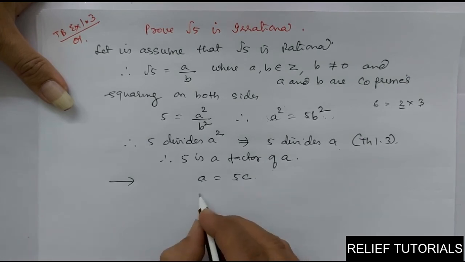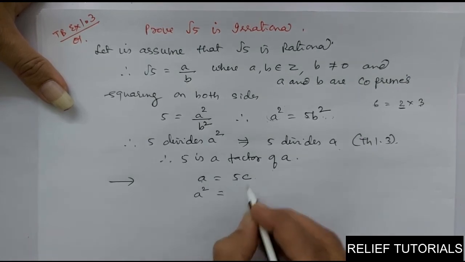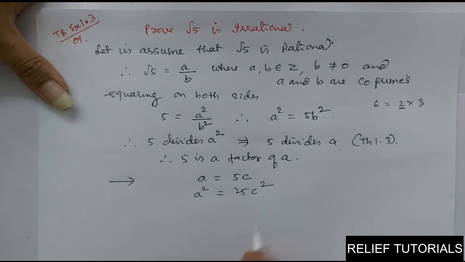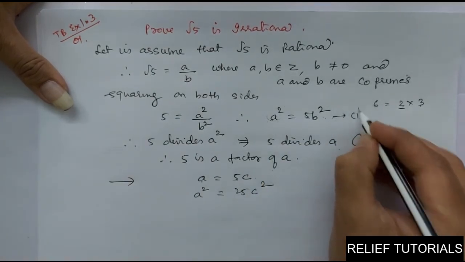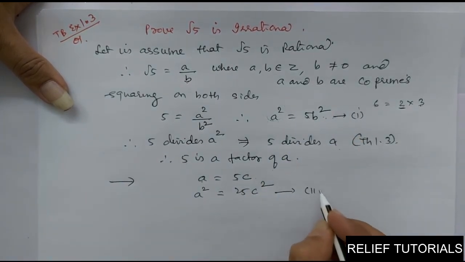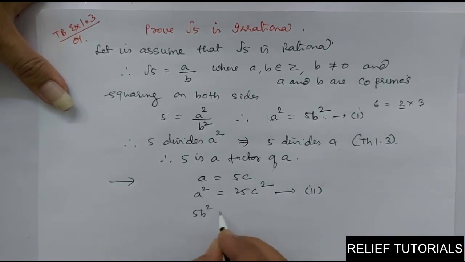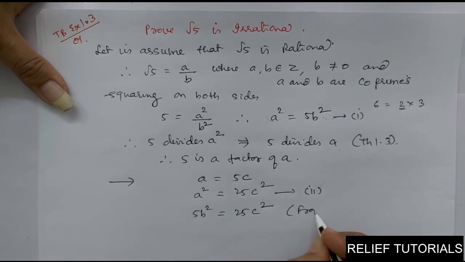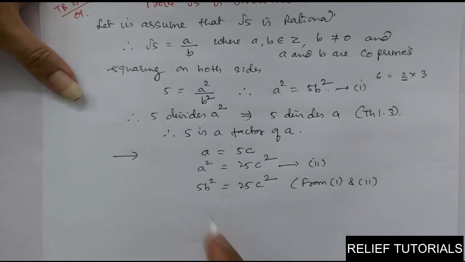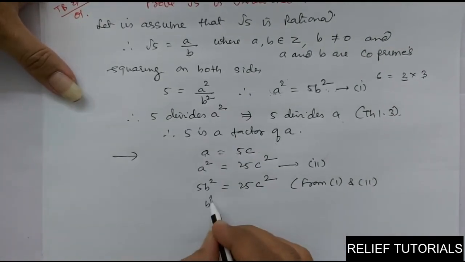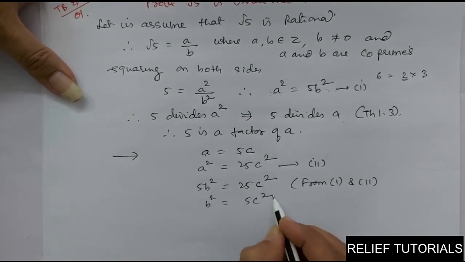Now squaring on both sides, I get a square is equal to 25c square. Here this is 1, this is 2. Now from 1 and 2, what can we say? You see, 5b square is equal to 25c square. Same pattern. So now 5 and 25 cancel. So b square is equal to 5c square.